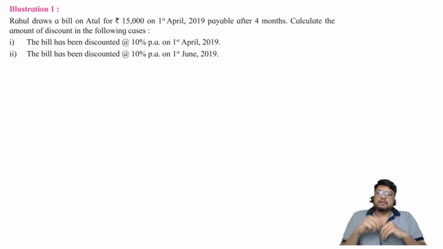Rahul draws a bill on Atul for rupees 15,000 on 1st April 2019, payable after 4 months. Calculate the amount of discount in the following cases.